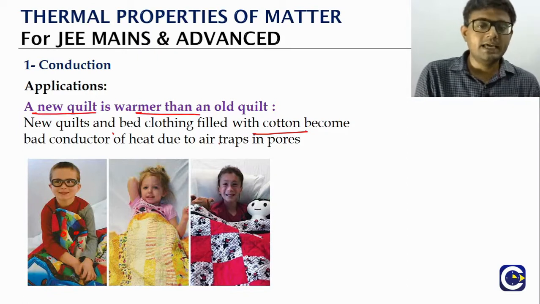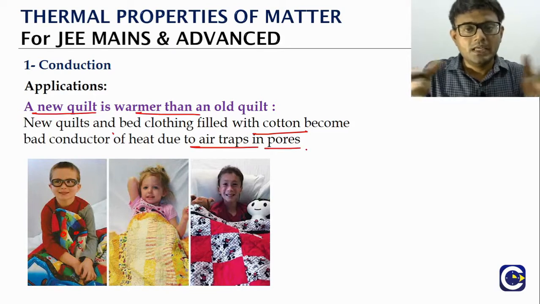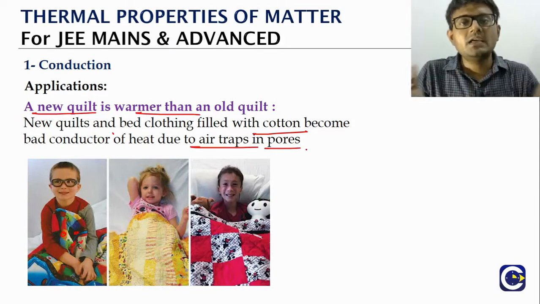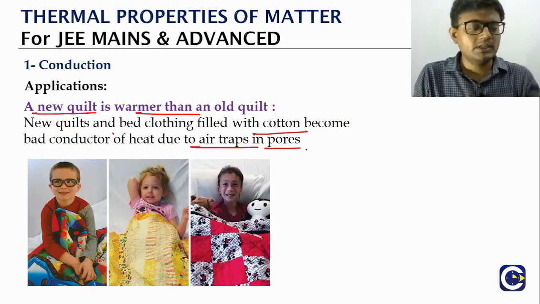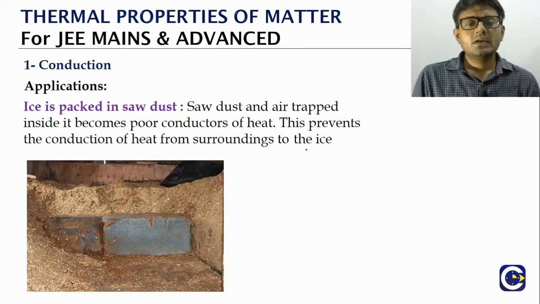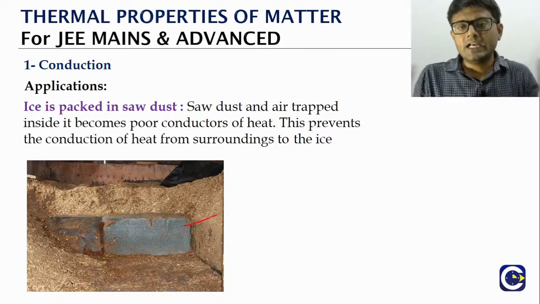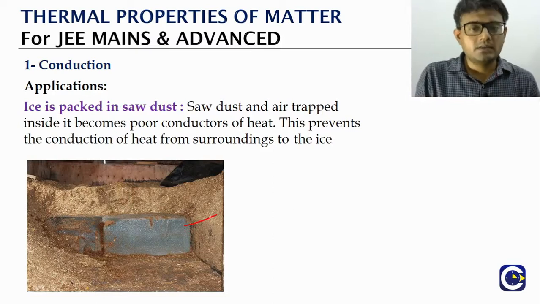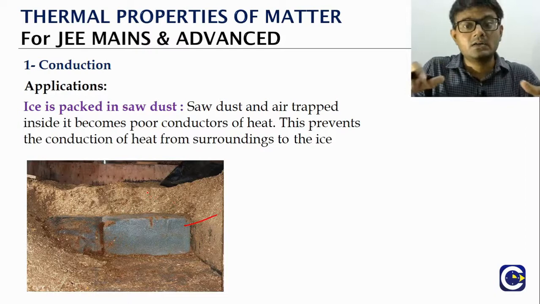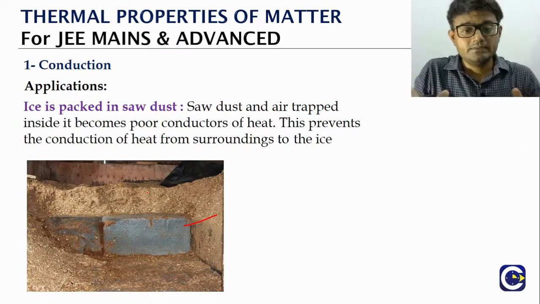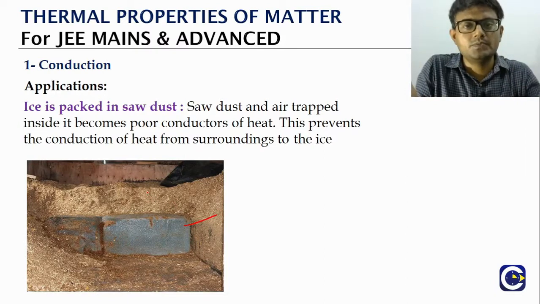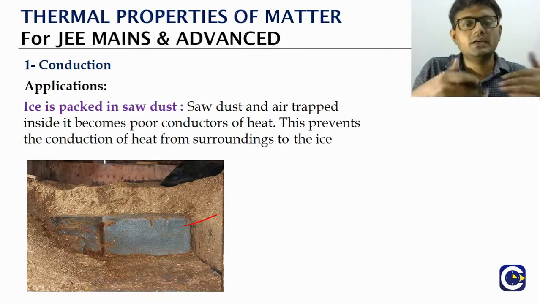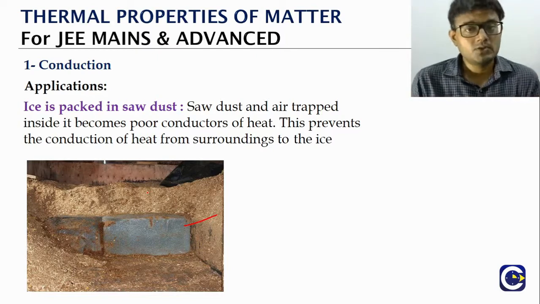Why? Because these air traps will prevent the conduction of heat. That's one thing. And even if you look at the transportation of ice, this is very common that we will see. We will put sawdust on top of the ice. Basically we will cover the ice cubes or ice blocks with the sawdust, and that's how ice is generally transported from one place to other place.